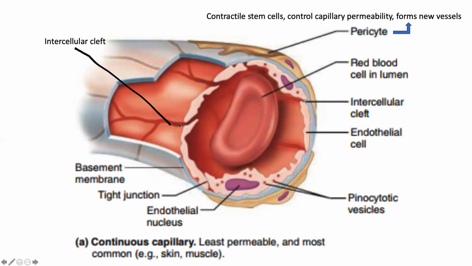The space in between the endothelial cells is called intercellular cleft, and there is no significant space in this intercellular cleft. And therefore, the exchange between the intracapillary and extracapillary is highly restricted. So this is the least permeable and most common type of capillaries. They are seen in skin, muscle, or even in the brain.